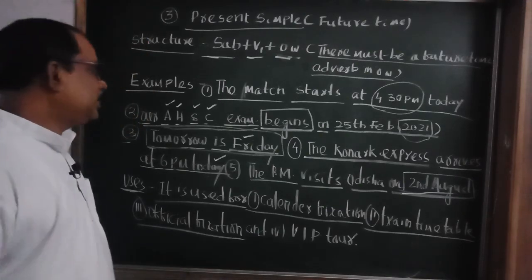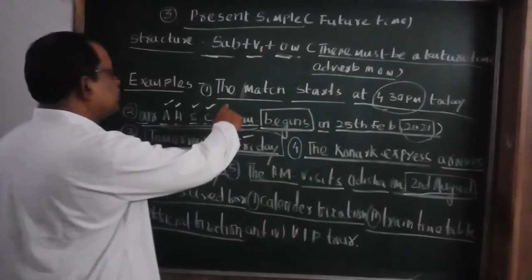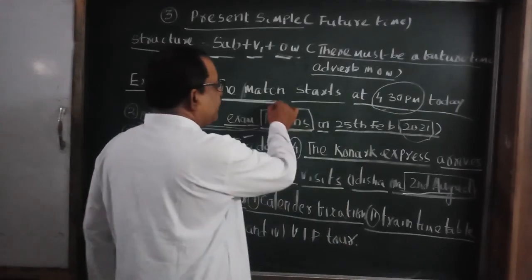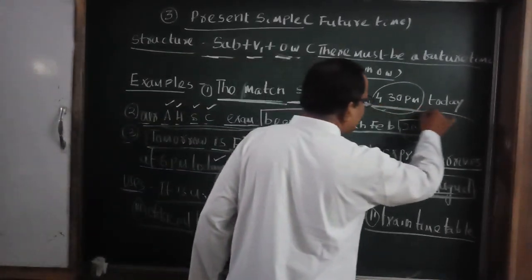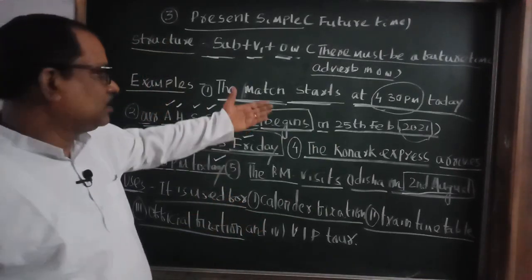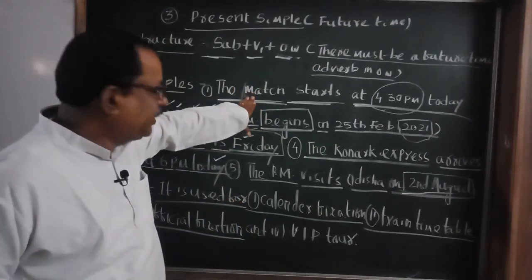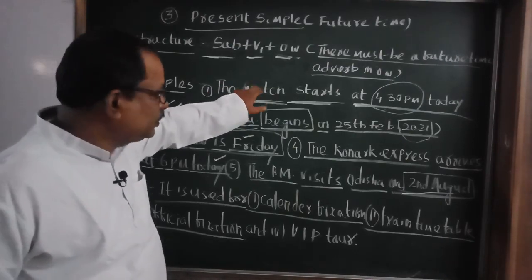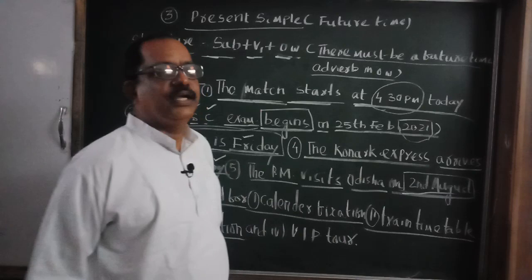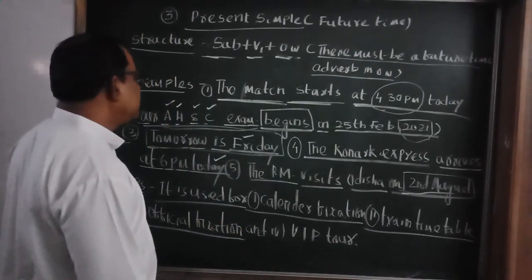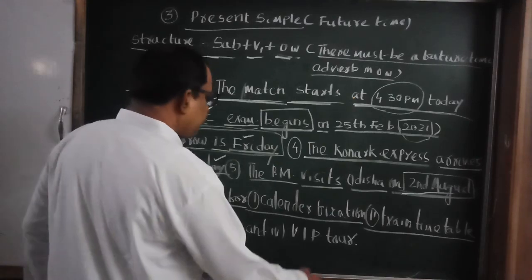Here, what is the example? Think of a cricket match. The match starts at 4:30 p.m. today. Who decided this? The committee decided that they will start the match at 4:30. This is official fixation.